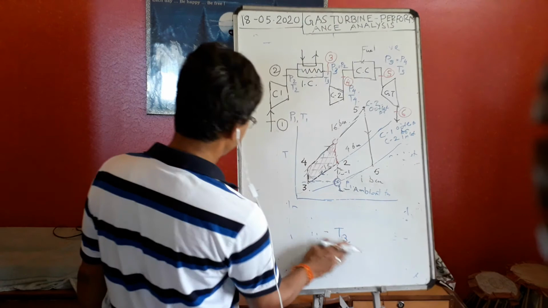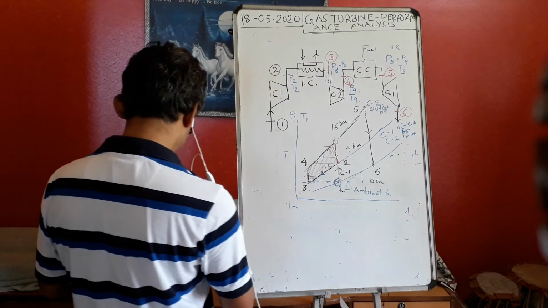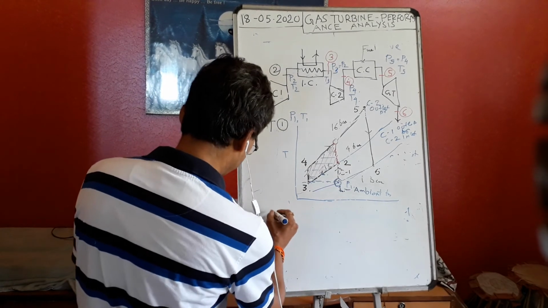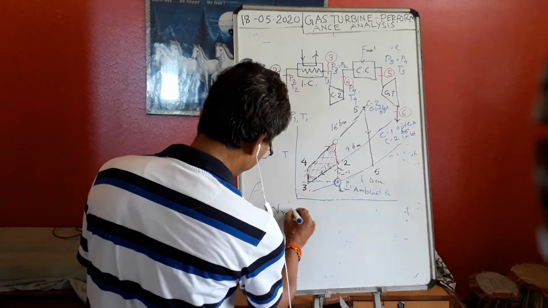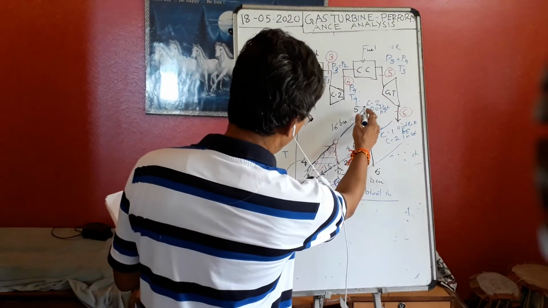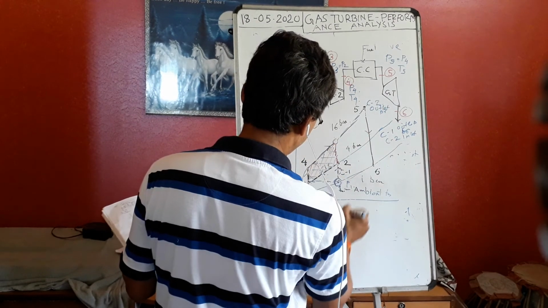Okay. Now I am interested to find out what the W net is. Then W net is equal to what? Two compressors and one gas turbine.